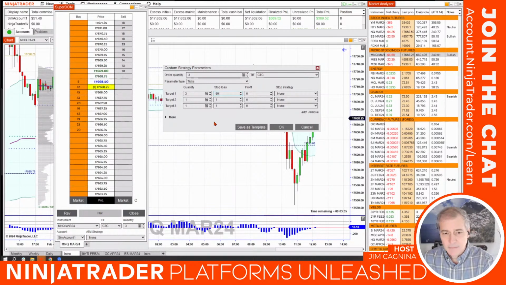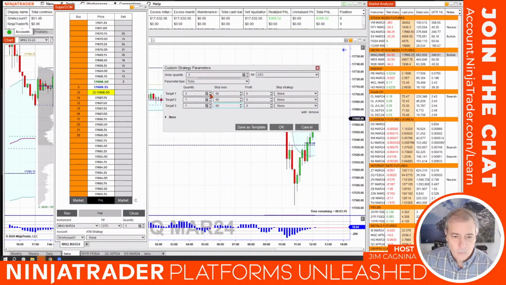So we'll make a stop loss of 60 ticks. Remember, parameter type is ticks, so these are 60 ticks. There are 4 ticks in a point in a micro NASDAQ, so remember that. And I'm going to hit 60 again for target 2, and 60 again for target 3.